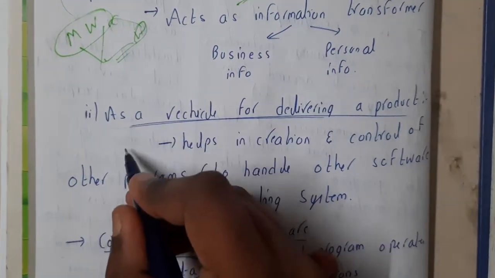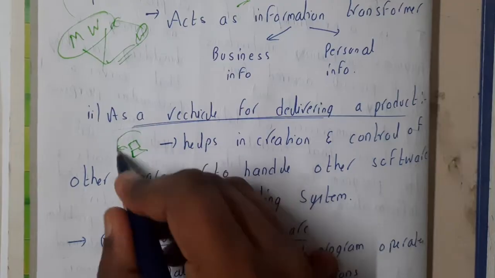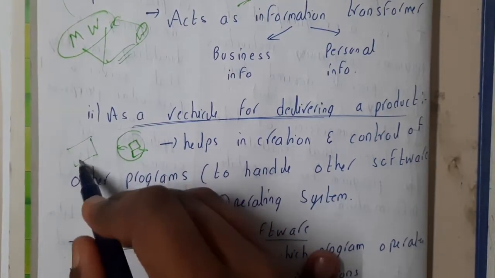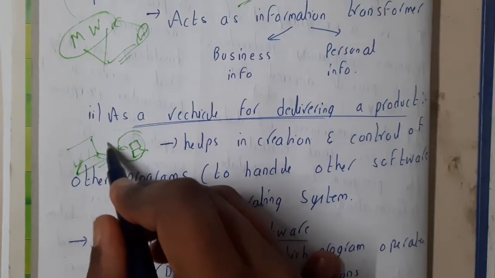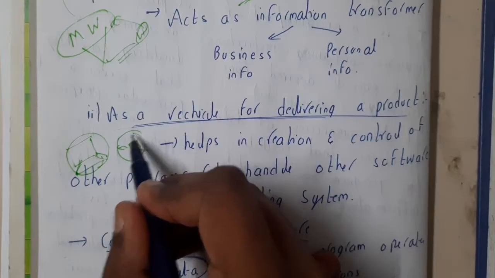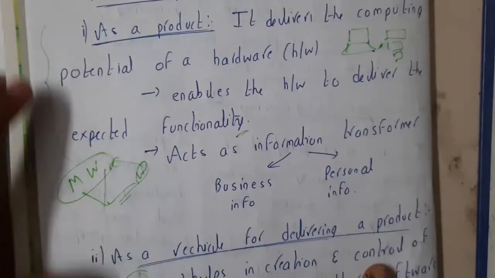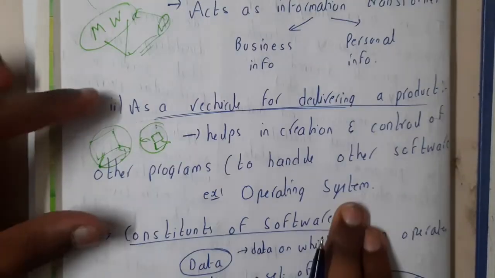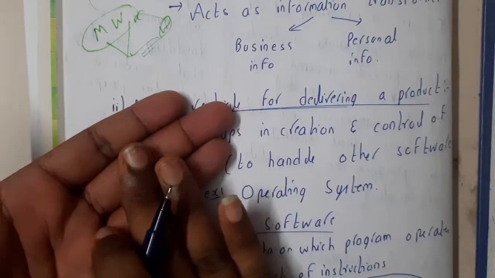Like basically you are installing an application, like you installed a game, guys. So where you are installing it, you are installing on your operating system, indirectly or directly. So you're installing on the operating system, whereas this operating system is acting as a vehicle, or it is helping this software to be installed on it, right? Yes. So I hope you got an idea, right? A product is nothing but the direct software, and a vehicle for delivering a product is nothing but something that helps in the working of the original product.